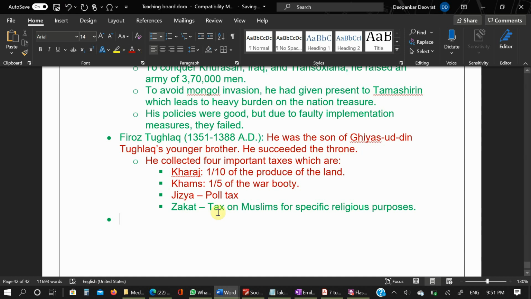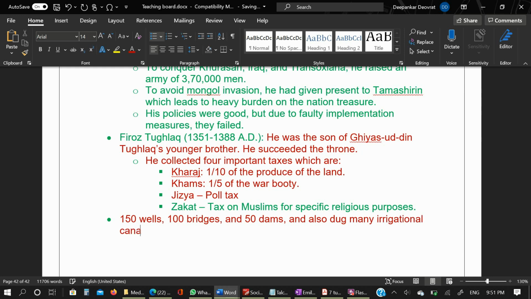Okay, and he constructed 150 wells, 100 bridges, 50 dams, and also dug many irrigation canals. So he was giving too much attention to agriculture, because he knew whatever money would come, it would come from agriculture only.